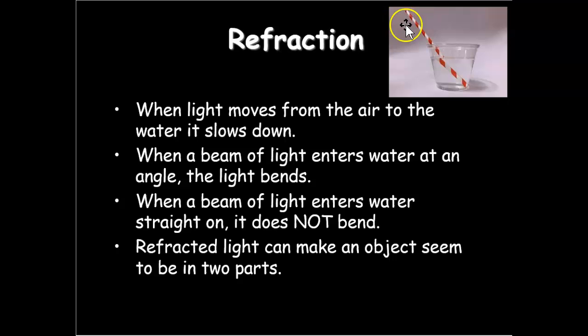And so we can see that because we're looking at this cup from an angle, and it makes it look like the straw is bent into two parts. Now, if the light was directly above, we would see this straw normally, like a straight line. But because the light is off to the side here, it makes it look like it is bent. And that's actually the light bending and making it like an illusion.